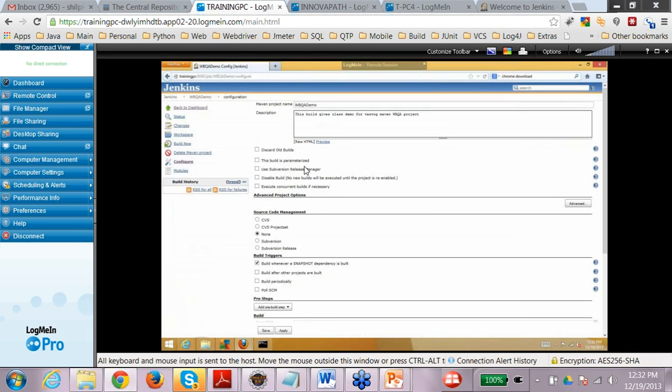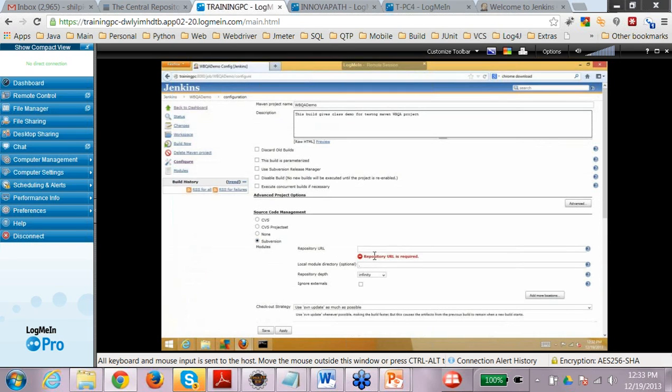There are so many configurations actually. You can discard the old builds, so on and so forth. Now this is the important thing, source code management. Here you have to associate either Git or whatever source code you are using, you have to associate the project URL here. So I'm using Subversion, and I need to write the repository URL. How am I going to find the repository URL?